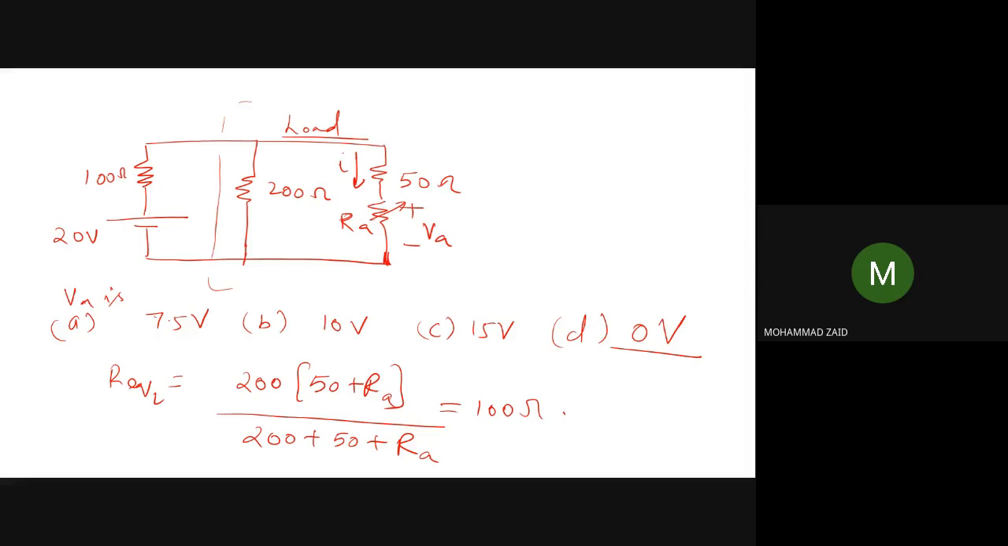So now can you calculate the value of RA? RA will come out to be equal to 150 ohm. 150 ohm is coming. Are you getting 150 ohm? Anybody who is getting 150 ohm?